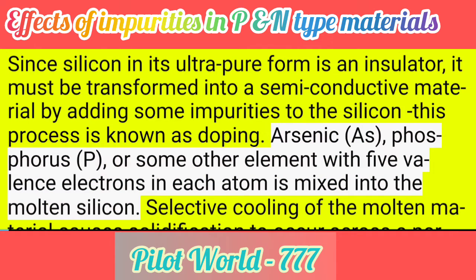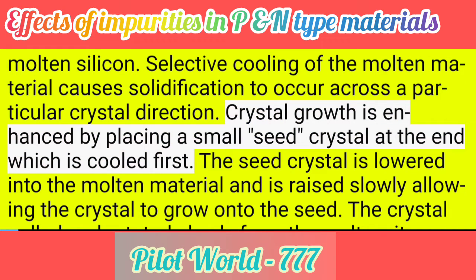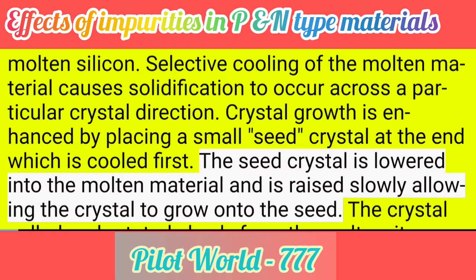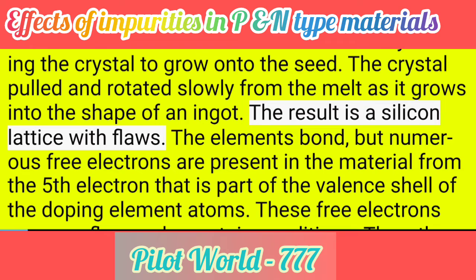Arsenic or phosphorus (P) or some other element with 5 valence electrons in each atom is mixed into the molten silicon. Selective cooling of the molten material causes solidification to occur across a particular crystal direction. Crystal growth is enhanced by placing a small seed crystal at the end, which is cooled first. The seed crystal is lowered into the molten material and is raised slowly, allowing the crystal to grow onto the seed. The crystal is pulled and rotated slowly from the melt as it grows into the shape of an ingot. The result is a silicon lattice with flaws.